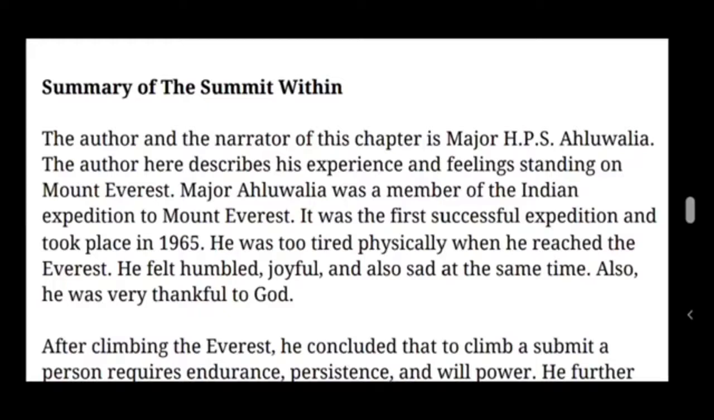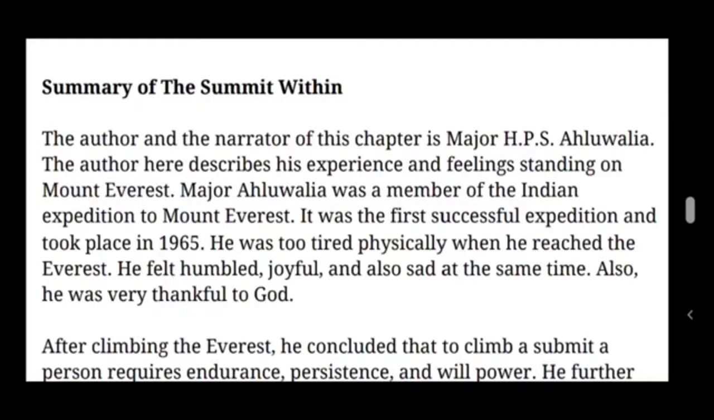He was too tired physically when he reached the Everest. He felt humble, joyful and also sad at the same time. Also, he was very thankful to God. Very tired physically, but when he reached the Everest, he felt very happy at the same time, and he thanked God wholeheartedly. So that's all from the first paragraph of this summary, children.